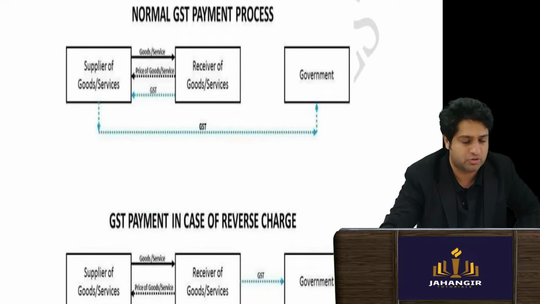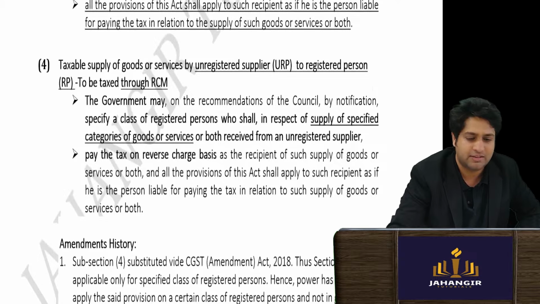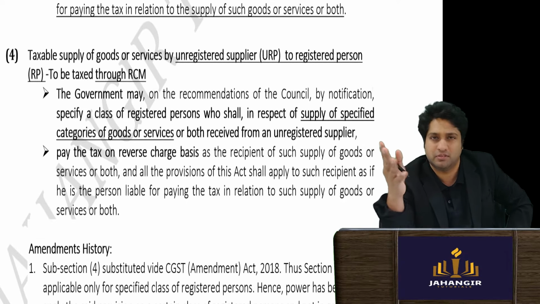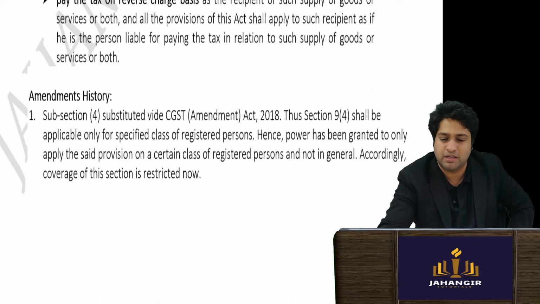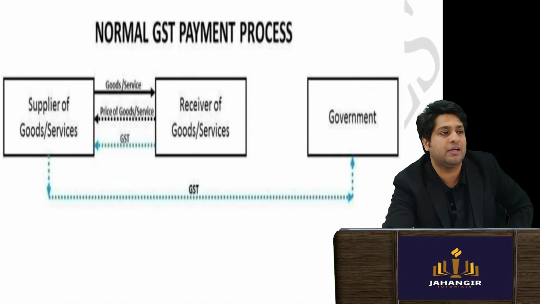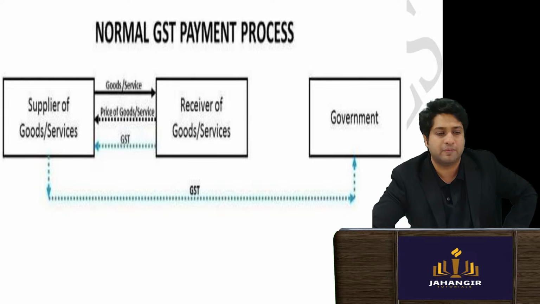Okay, so let me explain. Your subsection 4 is very simple: when an unregistered person is giving services to a registered person, RCM will be applicable. I'll explain with the help of an example where the concept will be perfectly clear and engraved in your mind. There you will never have a doubt again.